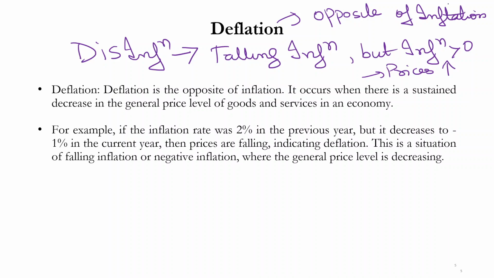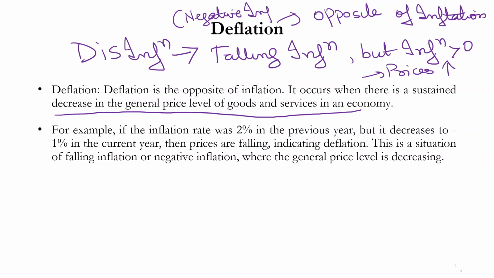Whenever there is a decrease in the general price level of goods and services in an economy, it is a situation of deflation. Now the prices are not rising, the prices are actually falling. For example, if the inflation rate was 2% in the previous year, but it decreases to -1% in the current year, this is deflation. Deflation will always be a negative inflation rate.